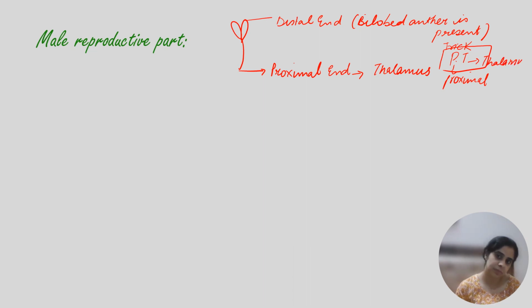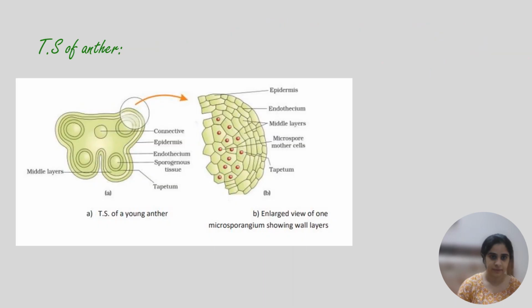Now when we cut this bilobed part transversely, that is the TS of anther, what do we see inside? We will see a structure like this, and this is the connective.